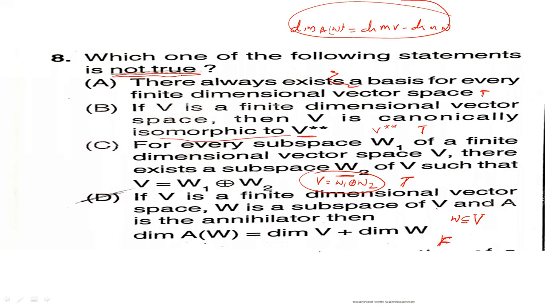They are asking for the not true statement. Therefore option D is the correct answer.